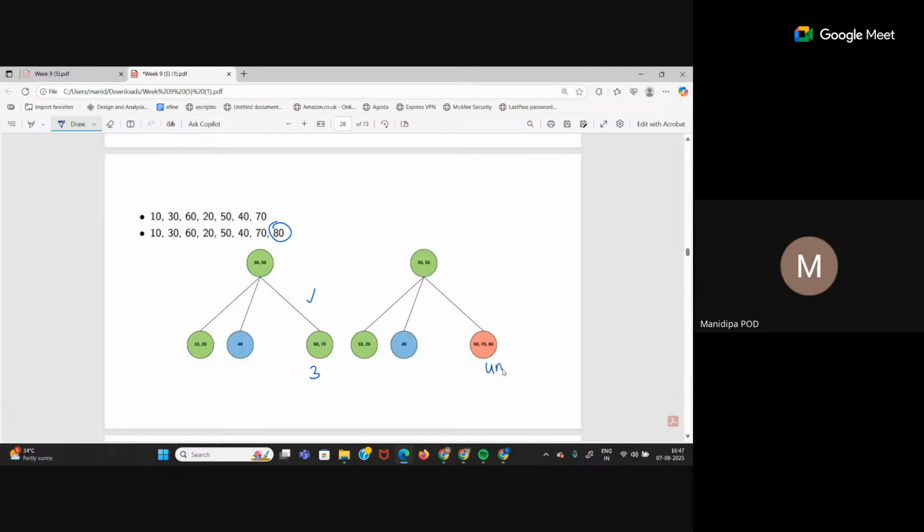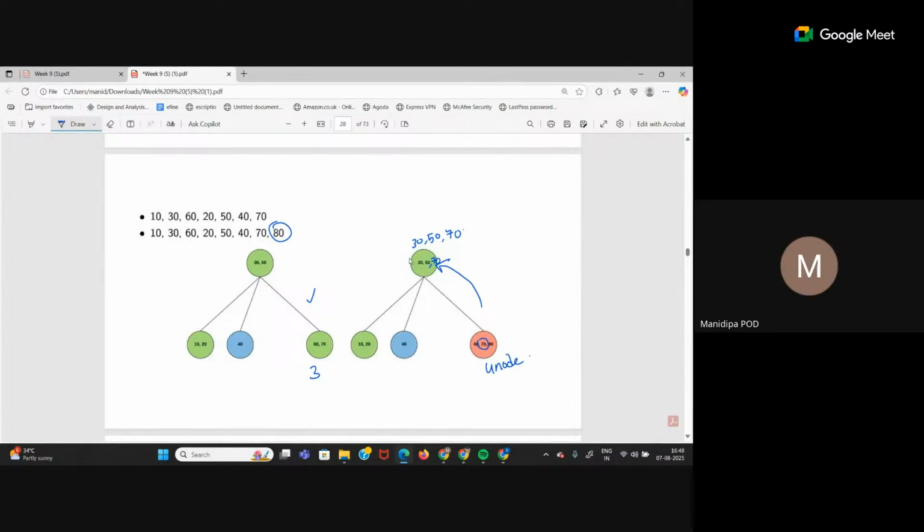Again we encounter a 4 node. So now when I split, what will happen? Tell me. This split is important. 70 will go up. Okay. So 70 will go up to parent node. So what will it look like? 30, 50, 70. Can I keep it like this? No, we'll have to split it again. Again, right? Because now this is also a 4 node.